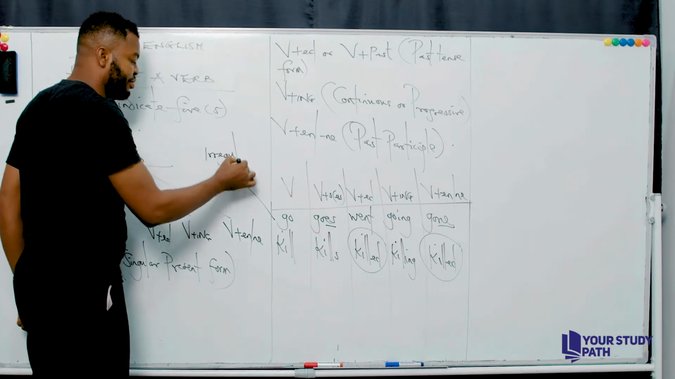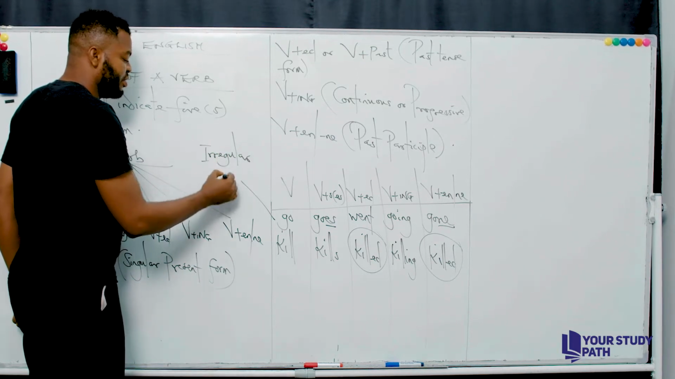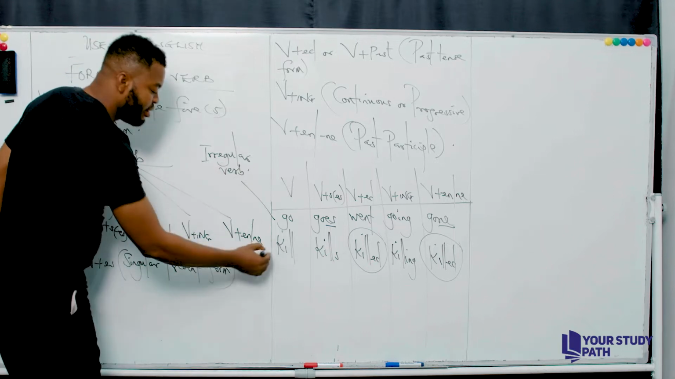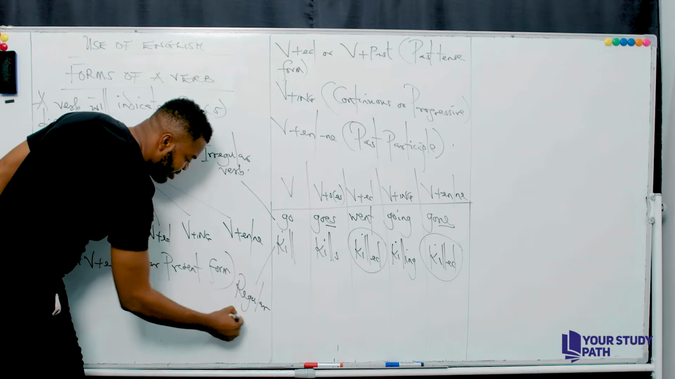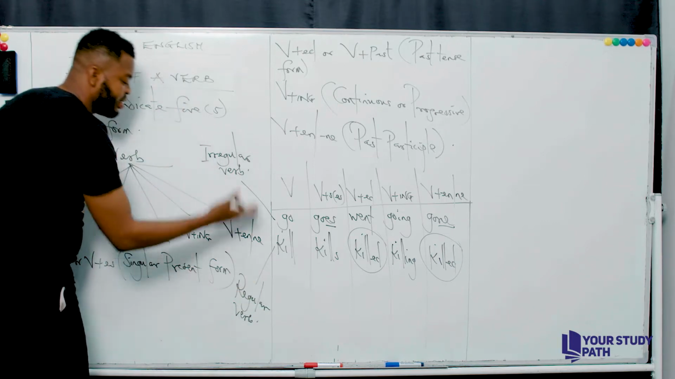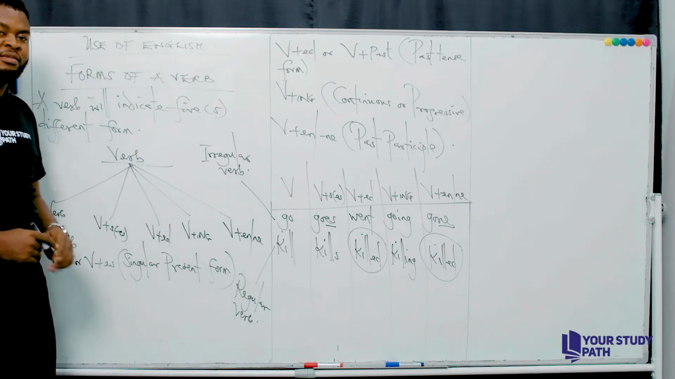I'm writing it out for you. So you could say it is known as an irregular verb, while the second one is known as a regular verb. Can you see? It's known as a regular verb. Is that understood?